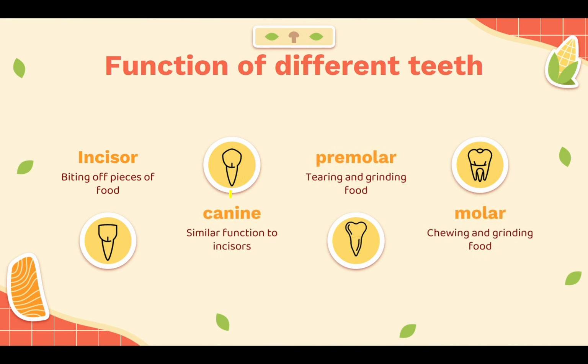Now, function of different teeth. As we said, we have four types, which are the incisor, canine, premolar, and molar. What's the job of each? Starting with the incisor, it is there for biting off pieces of food. Canine, similar function as the incisor. And we have the premolar. Premolar is there for tearing and grinding of the food. There are two different functions right here. And the molar is there for chewing and grinding of food.